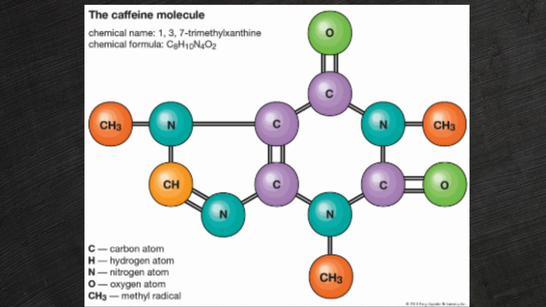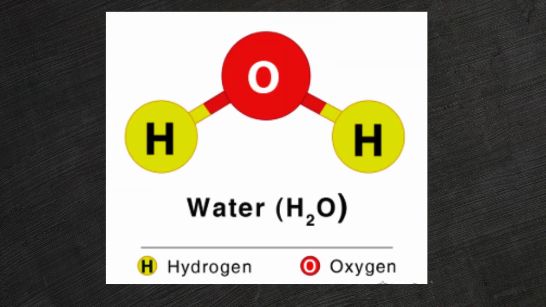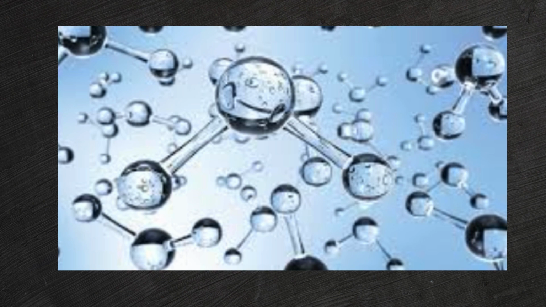What are molecules? Now, what happens when atoms combine? They form molecules. A molecule is a group of two or more atoms chemically bonded together. For example, water, H2O, is made of two hydrogen atoms and one oxygen atom. Similarly, oxygen gas, O2, is made of two oxygen atoms.